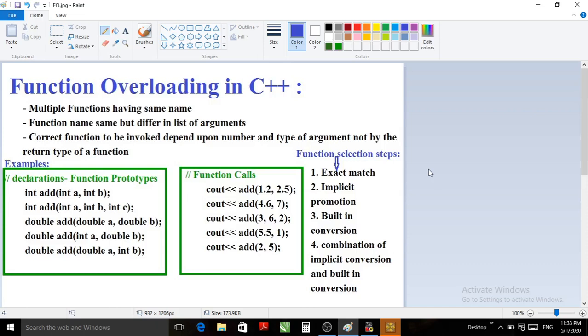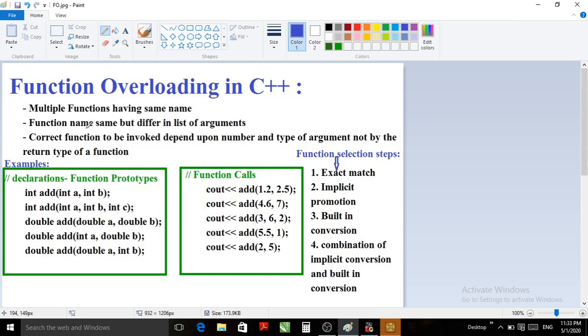Today we will see function overloading in C++. So first, let us try to understand what function overloading is. Function overloading is nothing but multiple functions sharing the same function name. Only in C++ is it possible to give the same function name to multiple functions, that is, for one or more functions we can use the same function name.